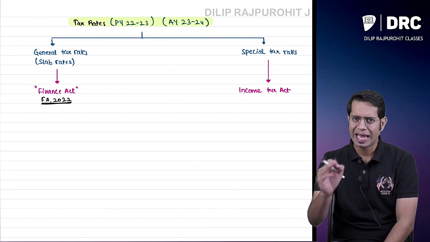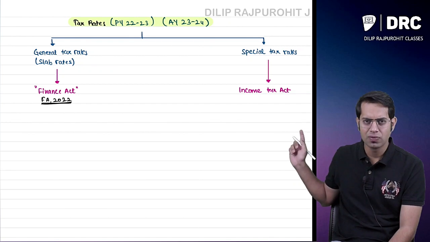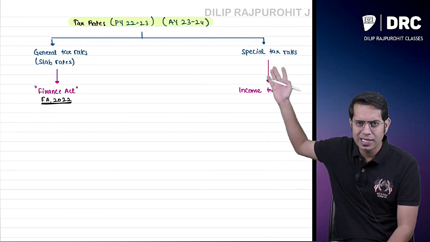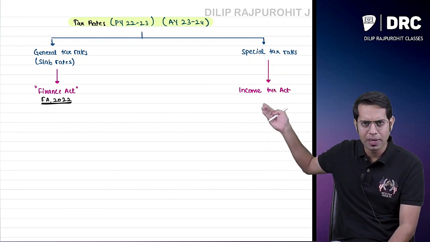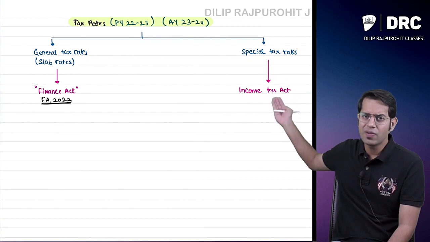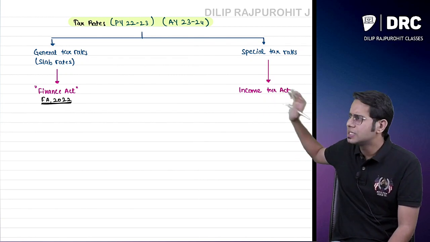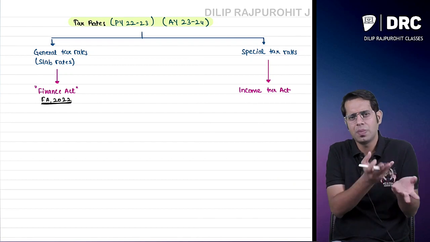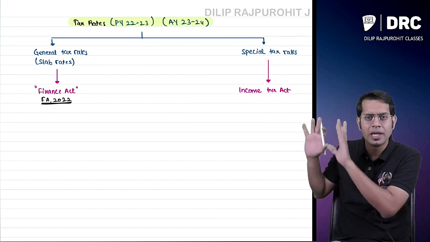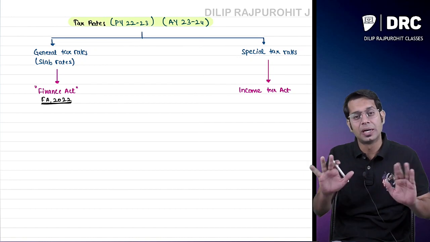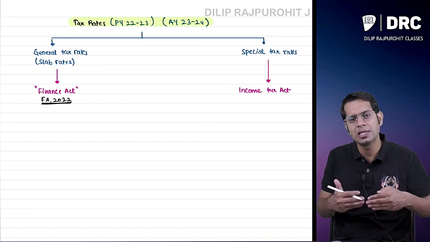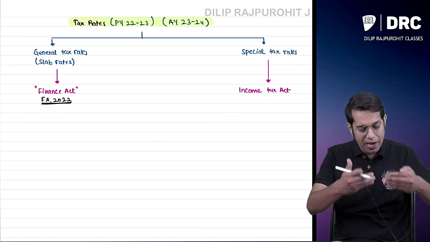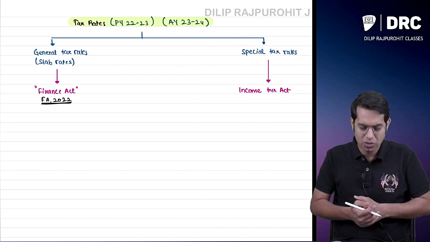So sir, can I say that the special tax rates will normally not change? Why? Because they are given in the income tax law itself, they are not going to change unless the government specifically wants to change them. Normally special tax rates will be fixed, but general tax rates or slab rates will change, because every year the budget comes.